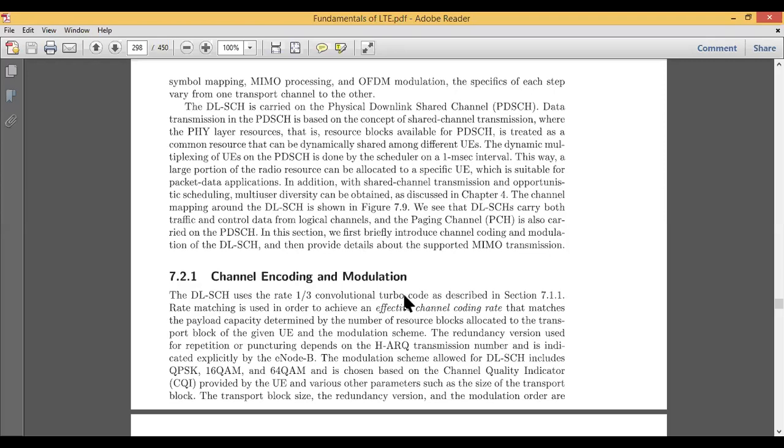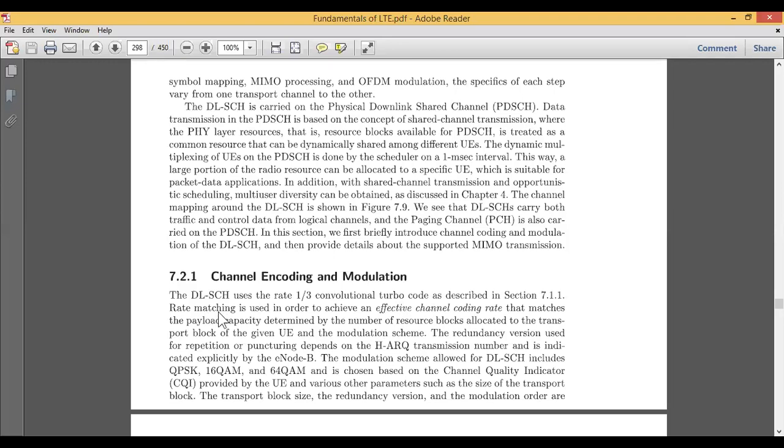This turbo code is one type of code, just like your Hamming code. These topics fall under the area of information theory and coding. There we see some kind of arithmetic coding, some kind of Hamming code, just like building a tree diagram. So these turbo codes are one type of code used in communication systems, and we call them convolutional turbo codes.